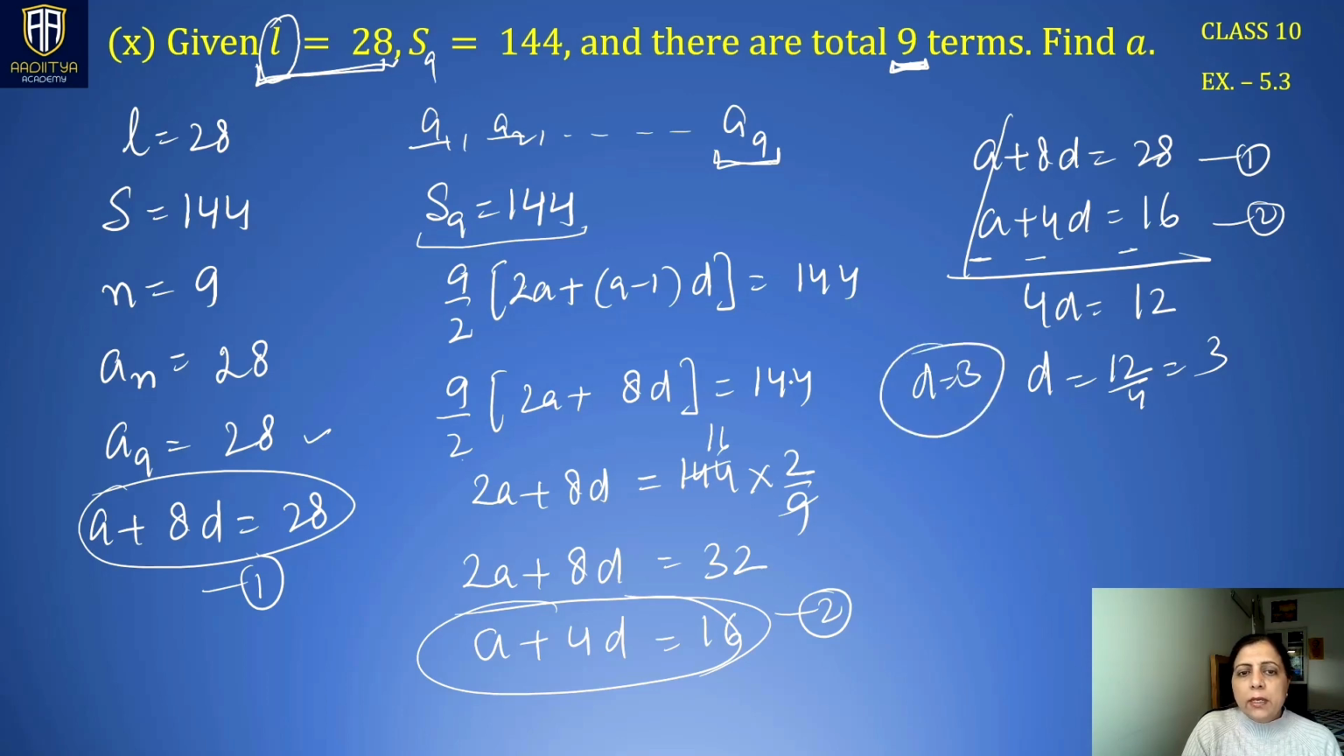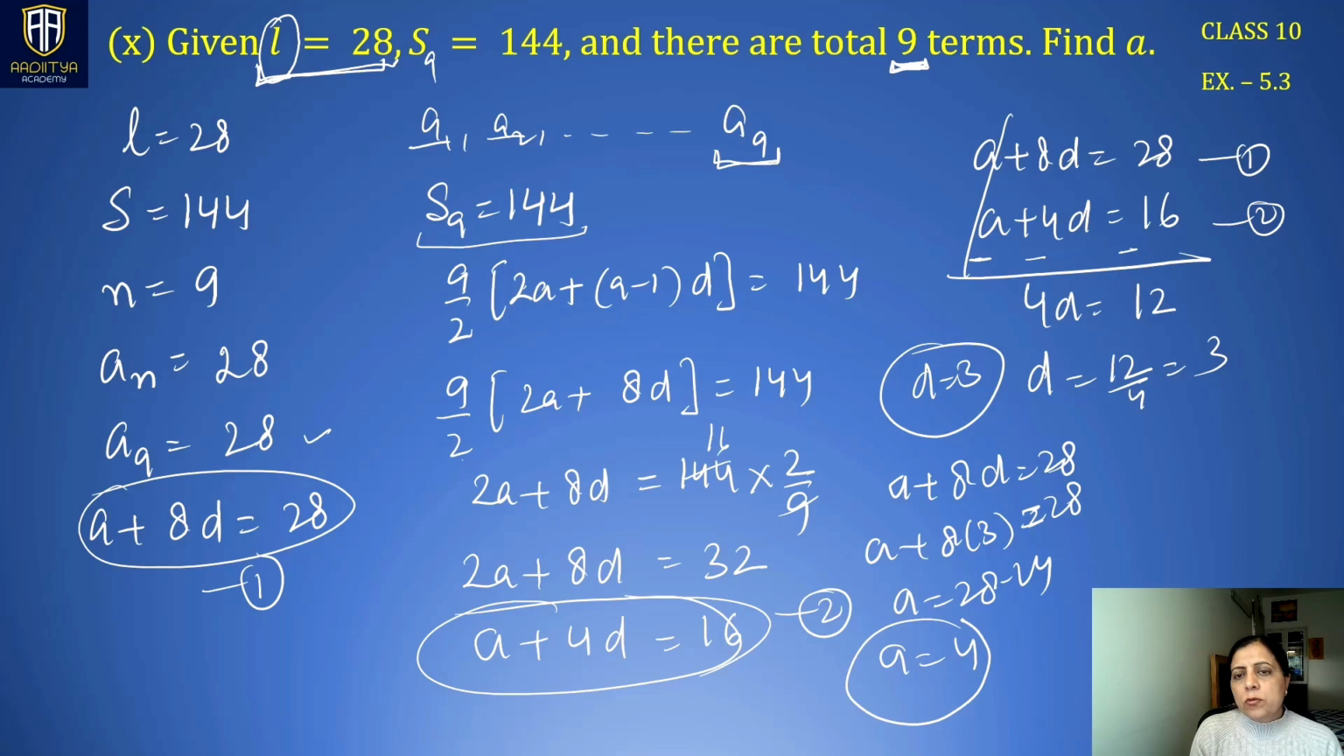We have to find a. Putting this value in equation 1, we have a plus 8d as 28. So a becomes 28 minus 8 times 3. So a is 28 minus 24. a is 4.